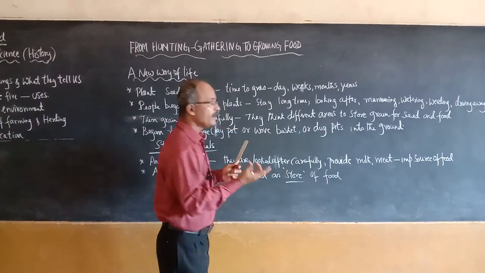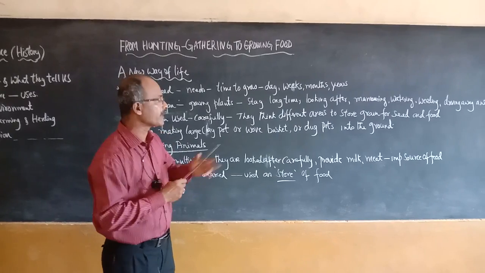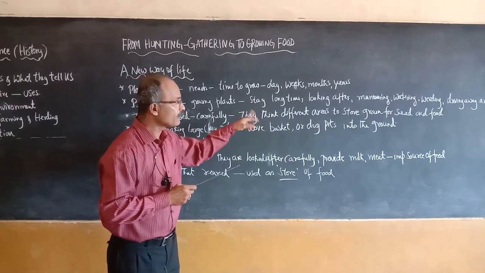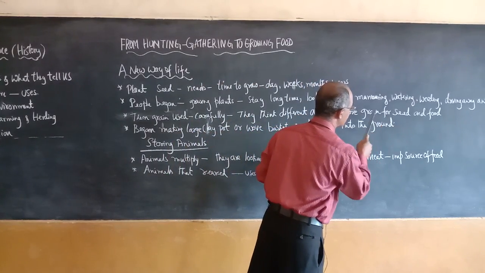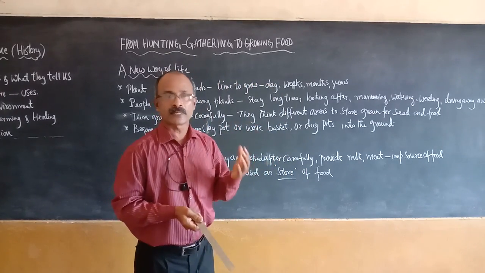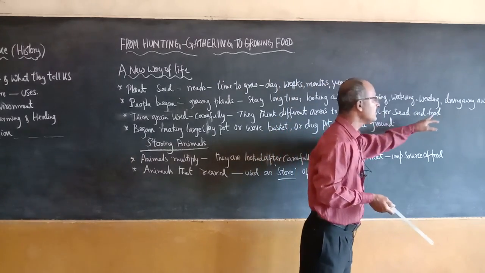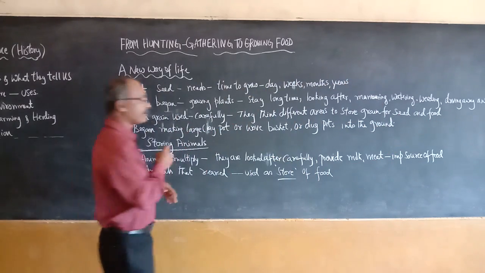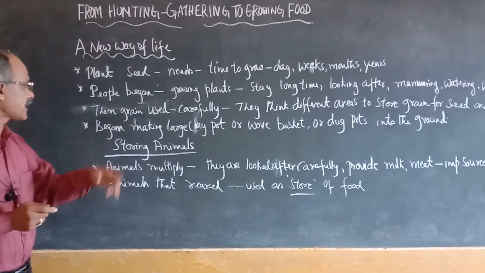They thought of different ways, different methods, different areas of storing food. Storing food in the sense of storing seeds and food with regard to this grain. So grain was highly useful to preserve in the form of seed and to preserve in the form of food for the people. How did they preserve? How did they carefully use these available grains?